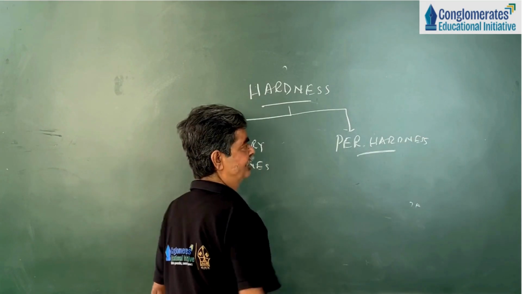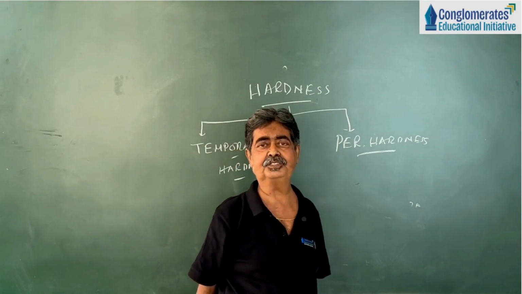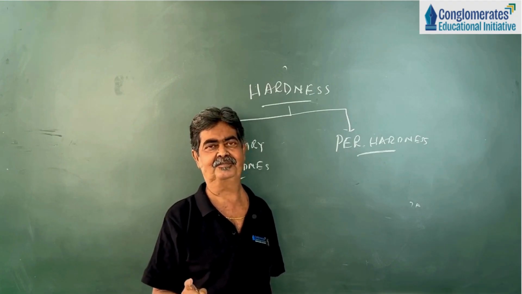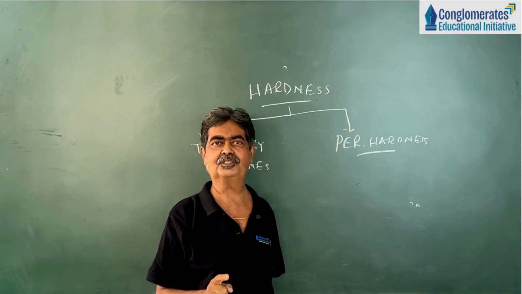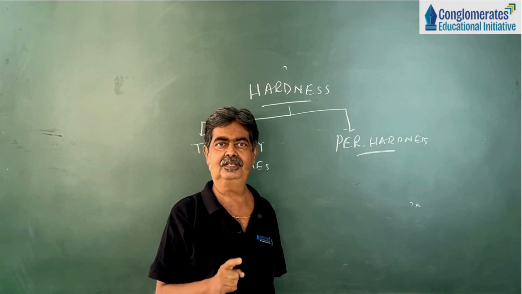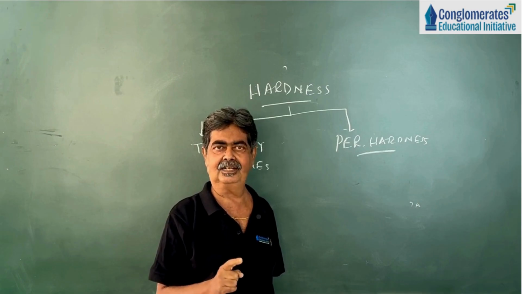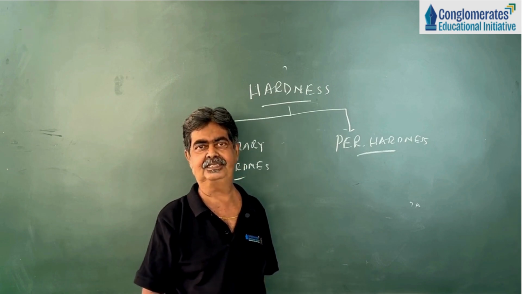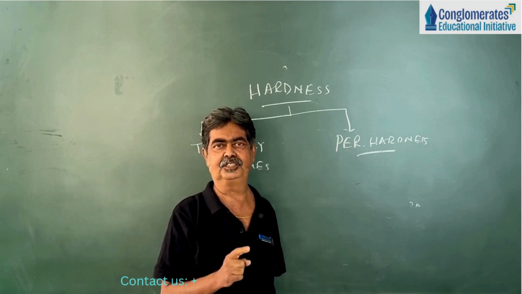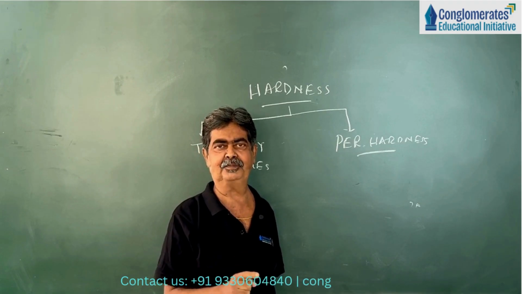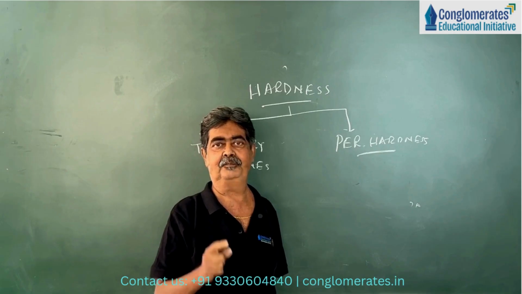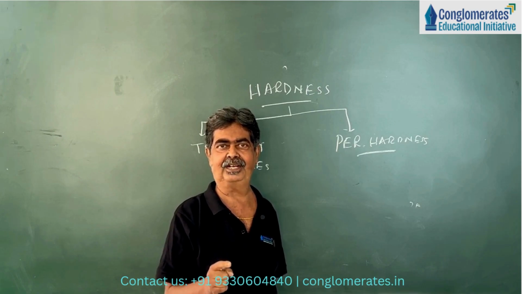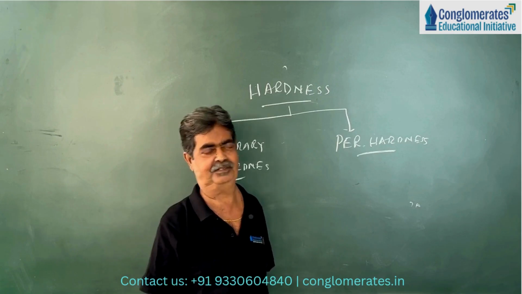Now, what is the difference between them? Temporary hardness is caused due to the presence of soluble bicarbonates of calcium and magnesium ion. And permanent hardness is caused due to the presence of soluble chloride and sulfates of calcium and magnesium ion. That means temporary hardness is due to soluble calcium bicarbonate and magnesium bicarbonate. Permanent hardness is due to soluble calcium chloride, magnesium chloride, calcium sulfate or magnesium sulfate.